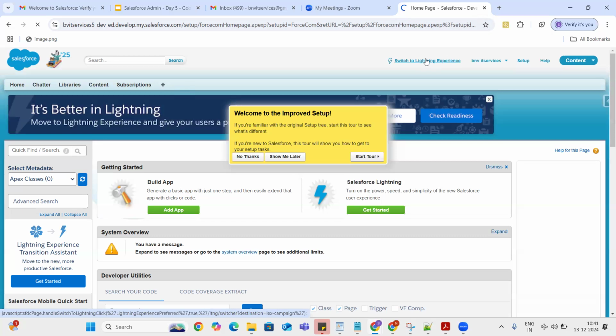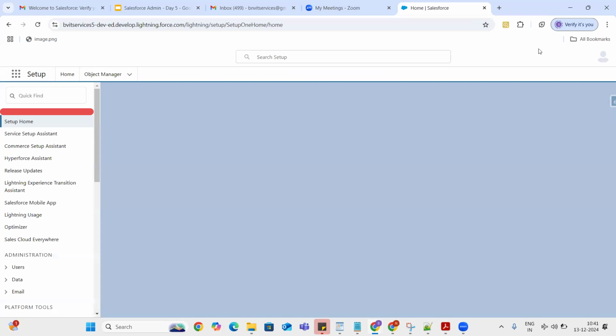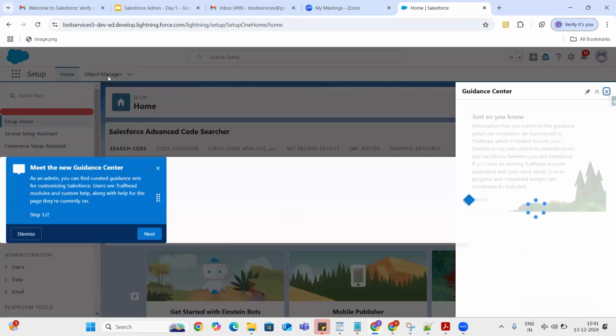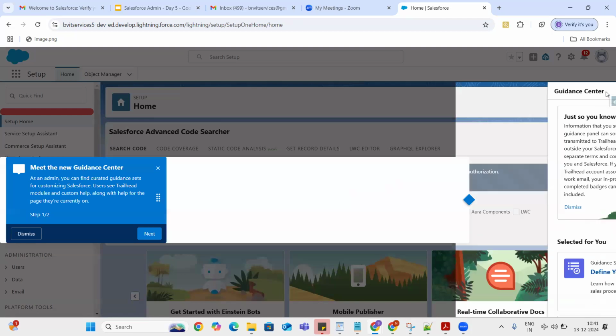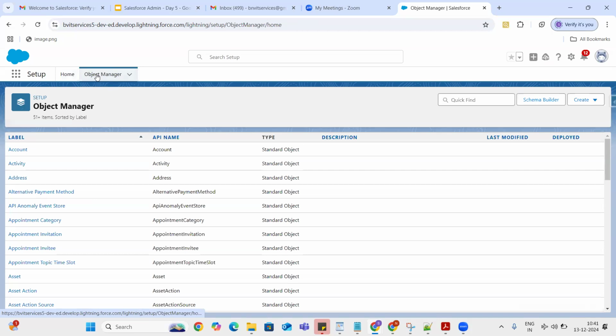I'm just switching to the Lightning experience. Object Manager is the one which behaves like a model, because this is the place where I am going to store all my information. These are the standard objects that they have already given us. An object is nothing but a table, guys. For example, I would like to store an account table.